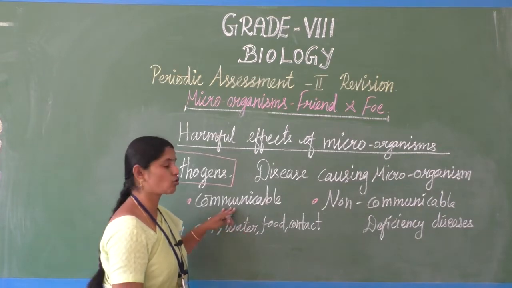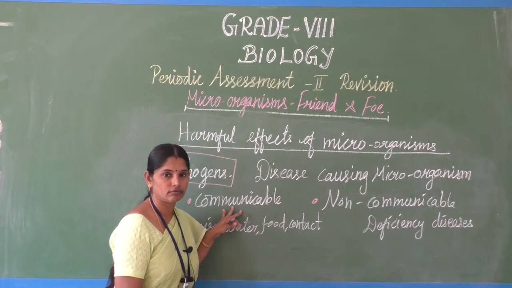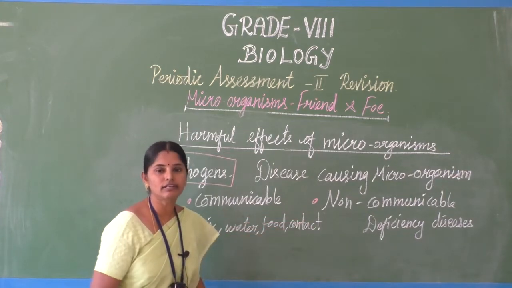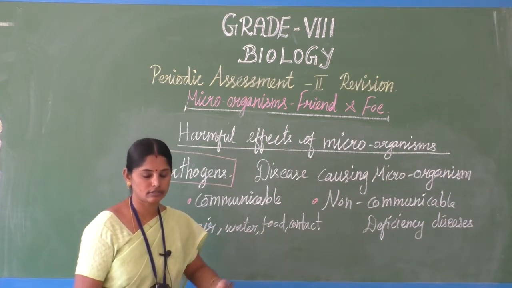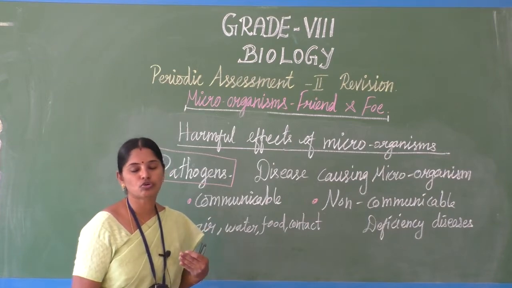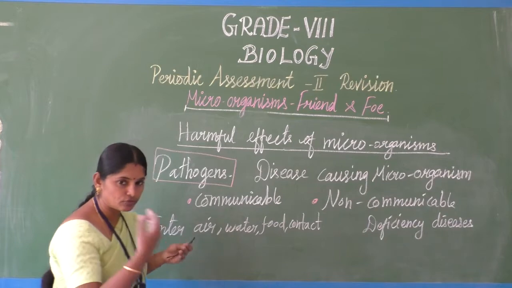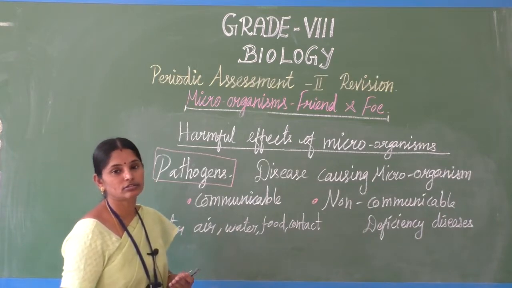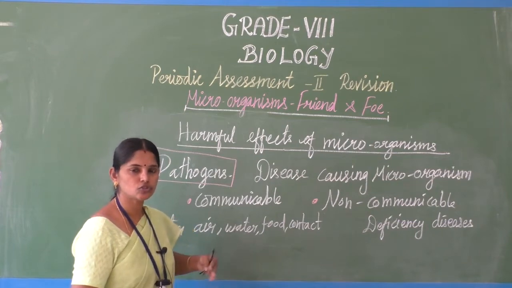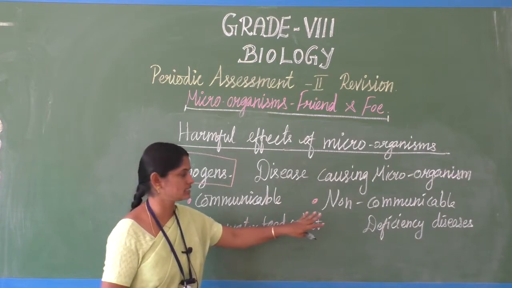Those kinds of diseases are called communicable diseases. Nowadays COVID is a well-known communicable disease. Fever, cold and all will get infected: if our neighbor who is sitting nearby gets infected, we also get that infection. The food we eat, the air we breathe, physical contact, it may spread very quickly. So it is called a communicable disease.